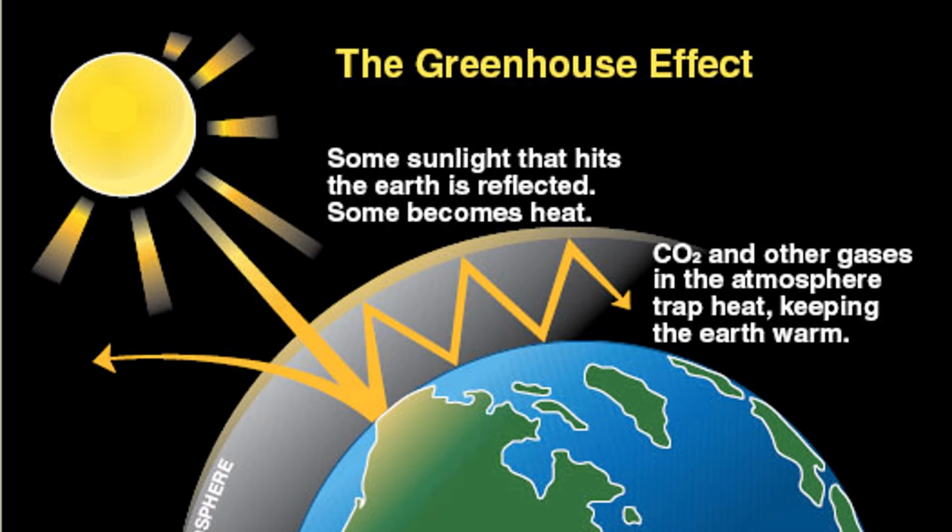So the greenhouse effect, what it does, it covers around the earth. Around the earth there are greenhouse gases, which we call the greenhouse effect. So some of the light that hits the earth is reflected and becomes heat. And the CO2 and other gases in the atmosphere trap the heat, keeping the earth warm.